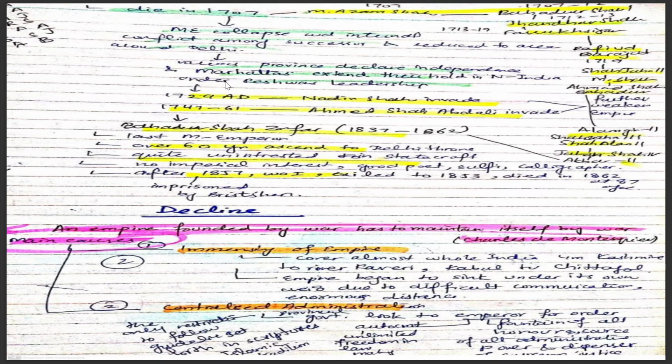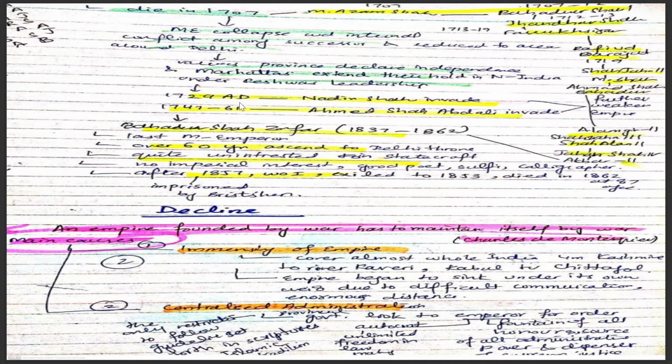Internal conflict among successors increased, and the area was reduced to around Delhi. Various provinces declared independence, and the Marathas extended their hold in North India under the Peshwa's leadership.